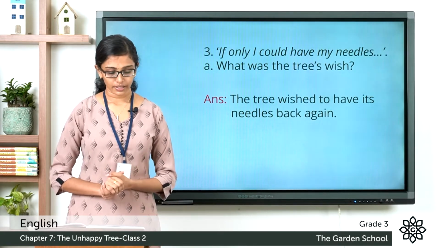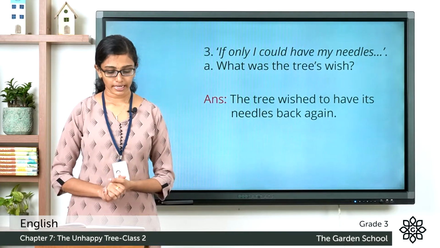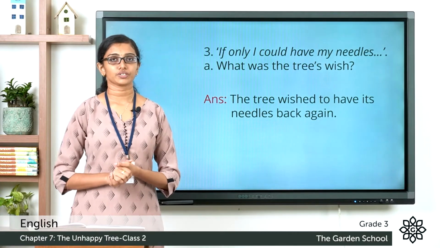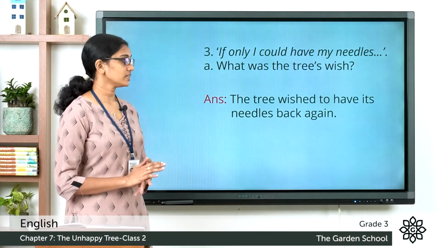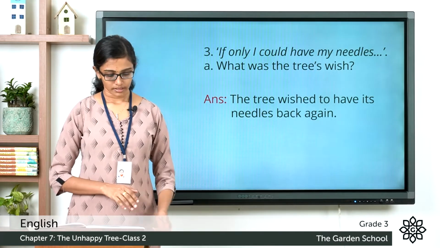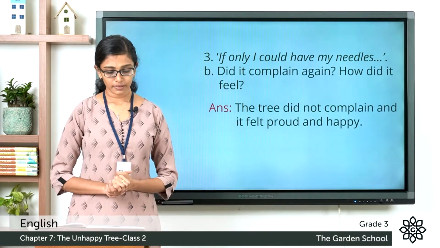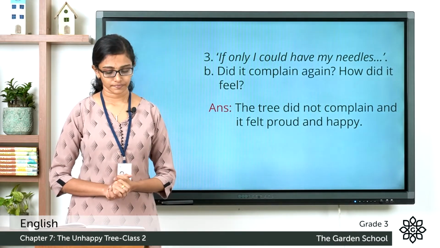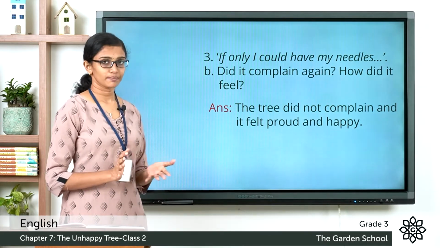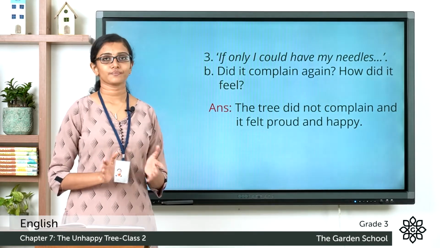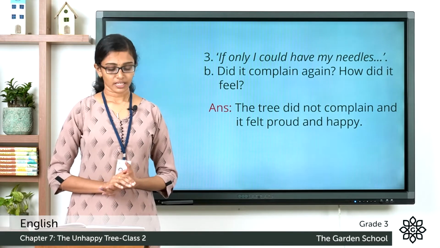If only I could have my needles. Part A. What was the tree's wish? The tree wished to have its needles back again. Now, part B. Did it complain again? How did it feel? The tree did not complain again and it felt proud and happy. So that was section B.